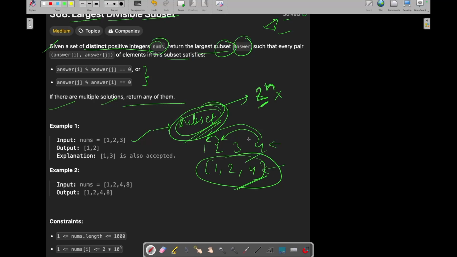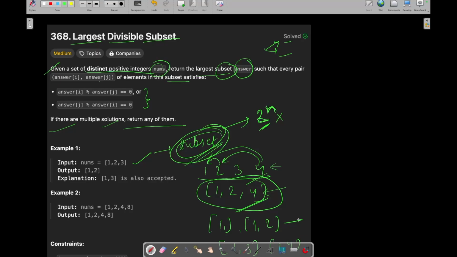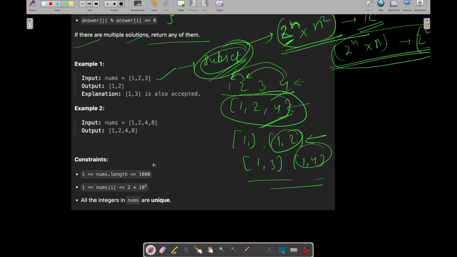Then we check each subset. Let's say for 1, 2, 3, 4, one subset will be 1, one subset will be 1 comma 2, one subset will be 1 comma 3, one subset will be 1 comma 4, and so on. For checking whether all the elements of a particular subset divide each other or not, it will take n square complexity. So this will become the time complexity of our brute force approach, or it might get reduced to 2 to the power n into n in some way. I will tell you later how we can reduce it, but for now the time complexity will be 2 to the power n into n square.